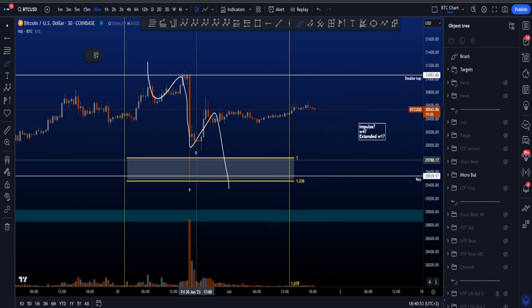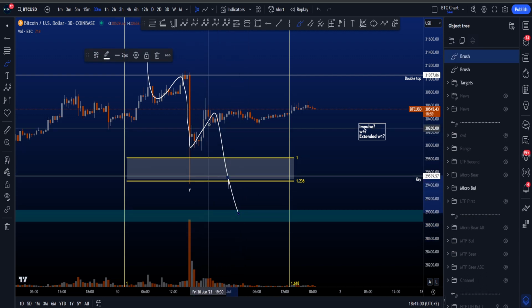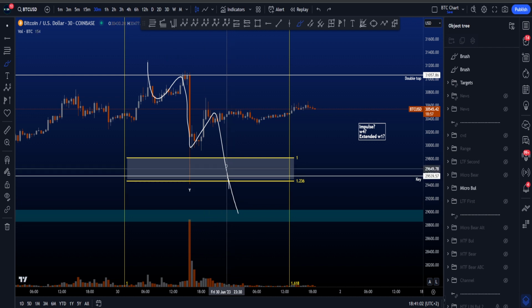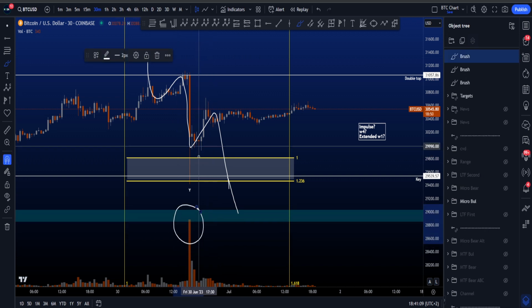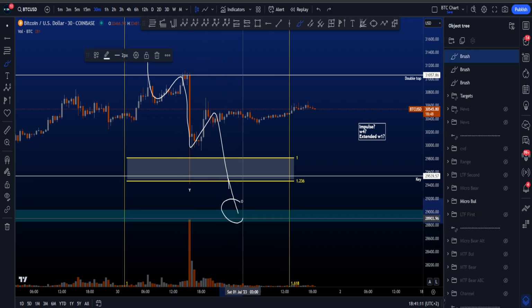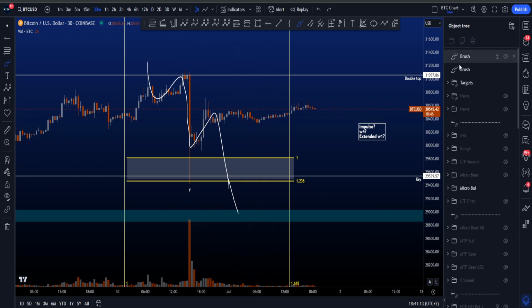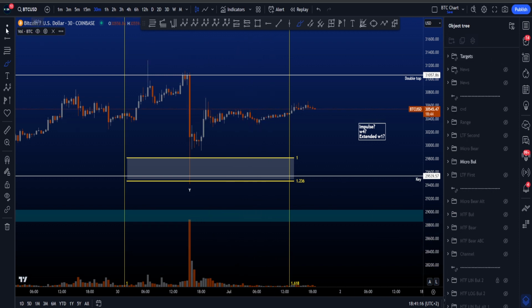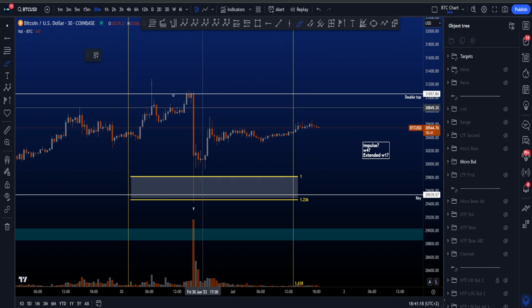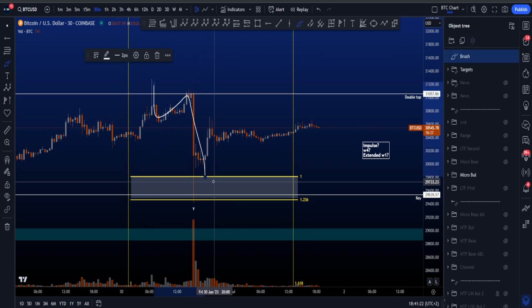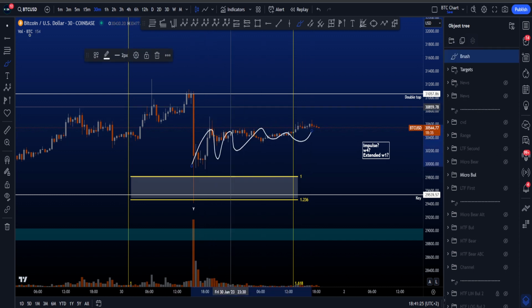so that makes this being a wave 4 extremely unlikely. And secondly, if you get a move like this to the downside on high volume, you want to see eventually another low made in a wave 5, of course respecting the rules of a wave 4, but another low made in a wave 5 on low volume. So a wave 3 usually has the highest amount of volume, and then wave 5, even though it makes a lower low, has less volume as well, which is then a sign of potentially an ending trend. So currently price made a 3-wave structure over here, more reminiscent of an ABC zigzag structure, for then another corrective move over here.